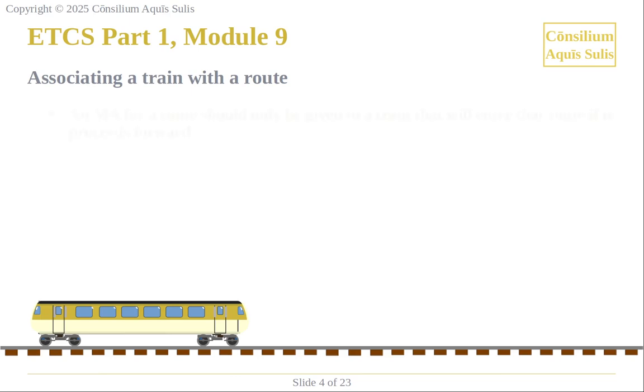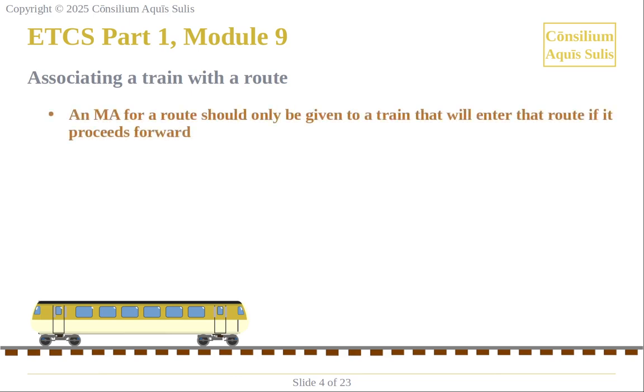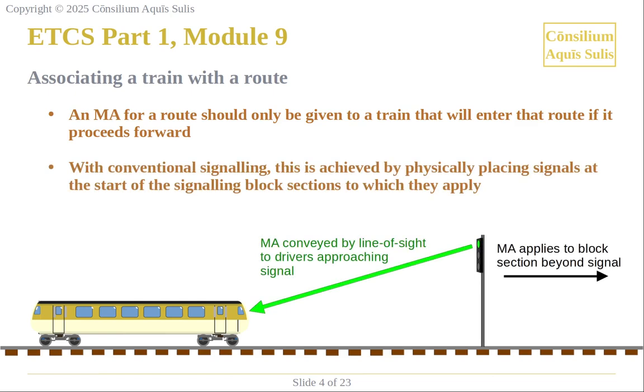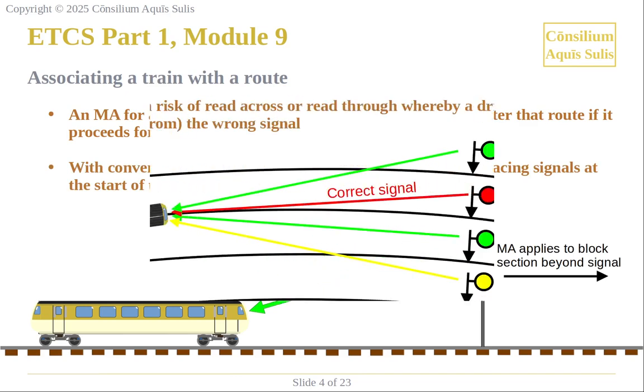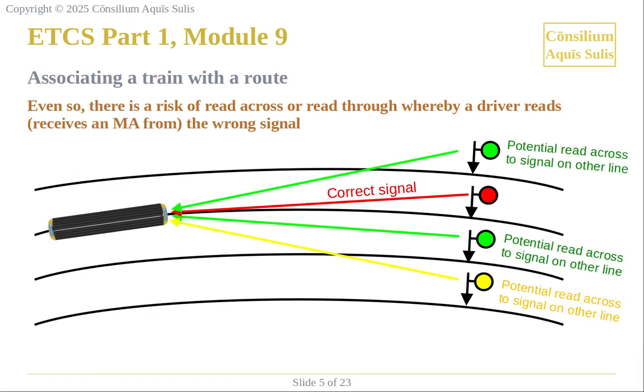An MA for a route should only be given to a train that will enter that route if it proceeds forward. With conventional signalling, this is achieved by physically placing signals at the start of the signalling block sections to which they apply. Even so, there is a risk of read-across or read-through, whereby a driver reads the wrong signal.